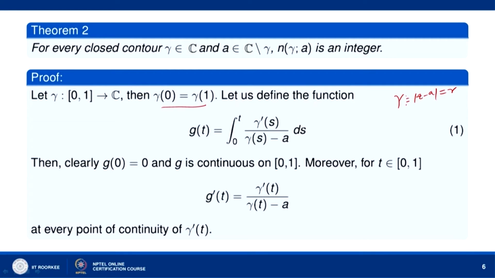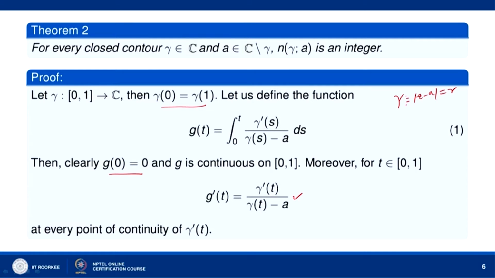Now, let us define the function g t equal to the integral from 0 to t of gamma dash s over gamma s minus a ds. Then you can see that g 0 equal to 0, because when you put t equal to 0, the lower and upper limits of this integral will be 0. Furthermore, from this definition of g, we can see that g is continuous on the 0 1 interval. Further, for t belonging to the 0 1 interval, g dash t is equal to gamma dash t over gamma t minus a, by differentiation under the sign of integration.